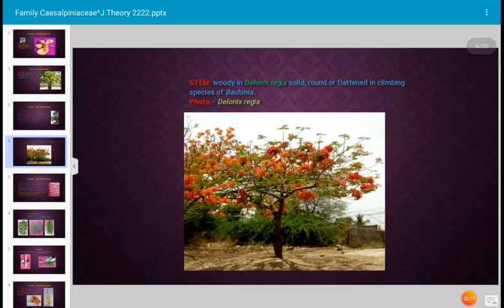Next, how is the stem of the plants of family Caesalpiniaceae? Most of the plants are trees, therefore the stem is woody. The photograph is of Delonix regia, and the stem is woody, and in most of the plants the stem is solid. A round or flat stem occurs in species of Bauhinia. The photograph given in this slide is Delonix regia.